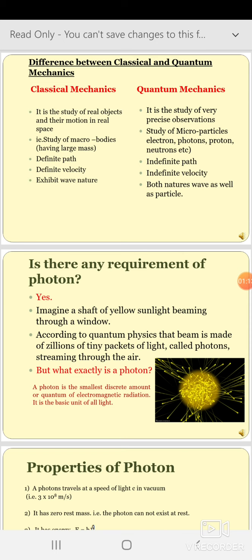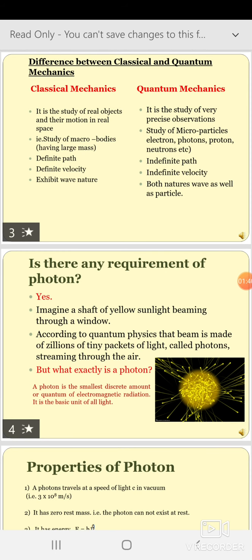In classical mechanics there is the study of real objects and their motion in real space. That is, the study of macro bodies having large mass. And in quantum mechanics there is the study of very precise observations, or microparticles such as electrons, photons, protons, neutrons, etc. In classical mechanics, the macro bodies, having large mass, follow a definite path and have a definite velocity.